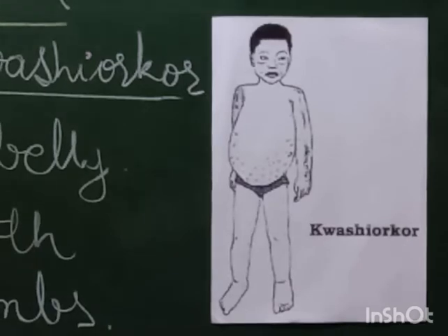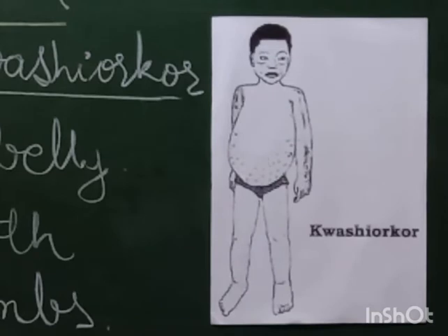Swelling on limbs. Limbs means the two legs and two hands. Swelling means inflammation. If you see the limbs of this child, especially on the feet, and the hands as well, but more than the hands, the swelling is seen on the feet. In this case, we consider both the limbs. Swelling means they are inflamed.